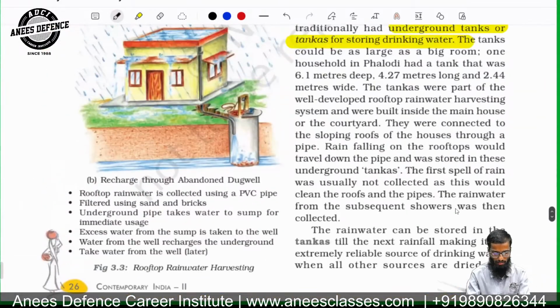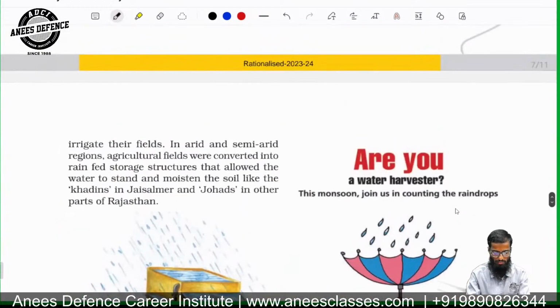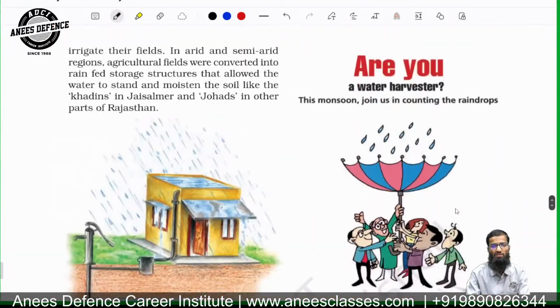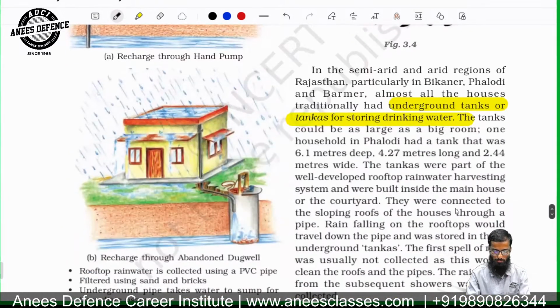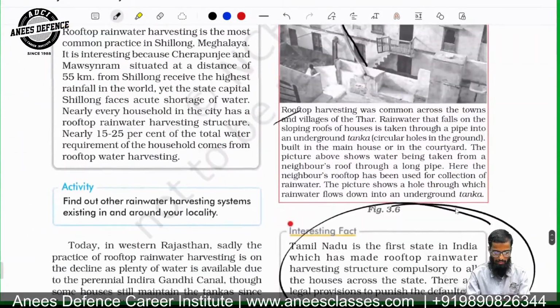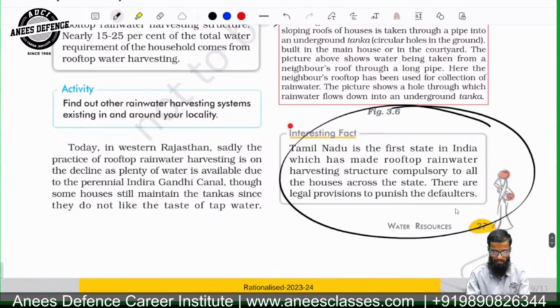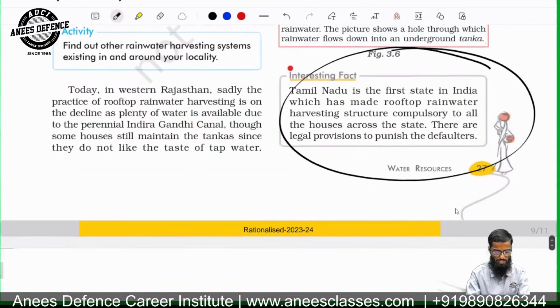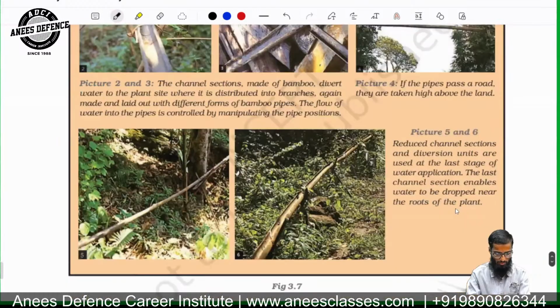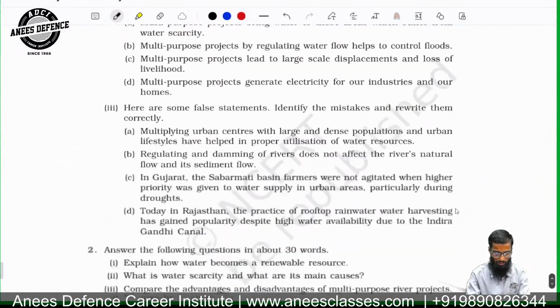Another example is rooftop water harvesting, which is famous in the Rajasthan area. And you know that Tamil Nadu is the state which has made it compulsory for every house to undertake such things. Here the information has been provided by NCERT that Tamil Nadu is the first state in India which has made rooftop harvesting compulsory for all houses across the state. That is one of the projects of the Tamil Nadu government.